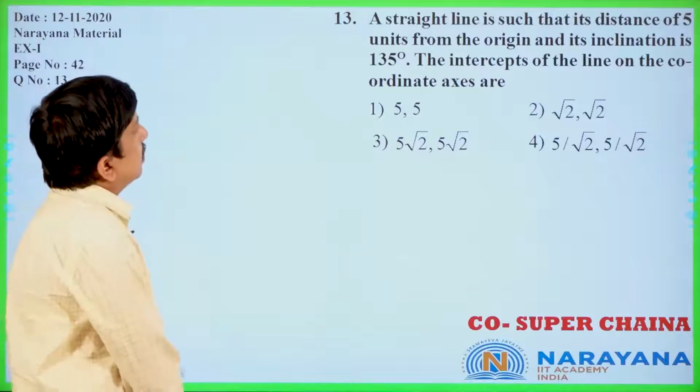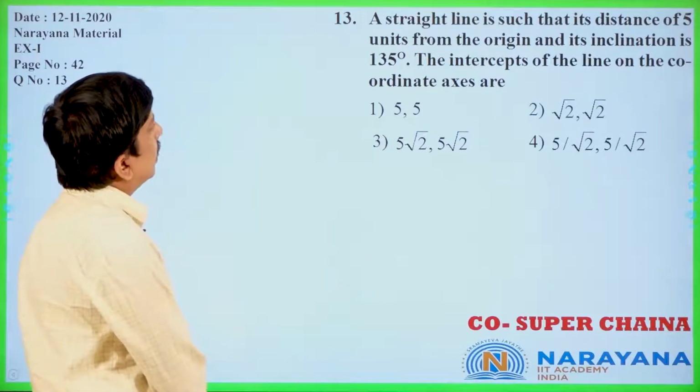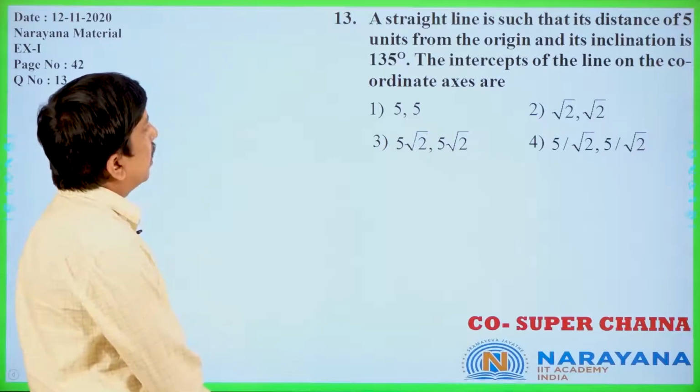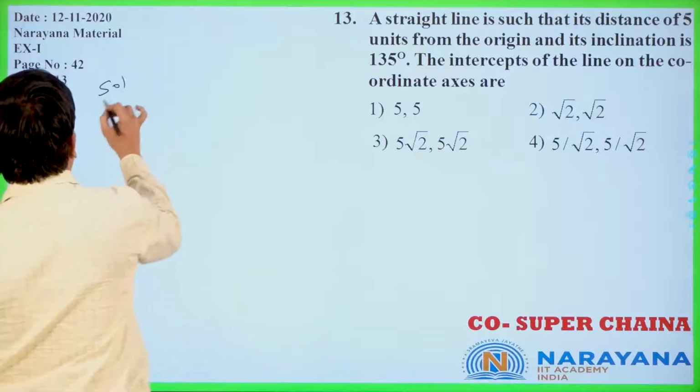A straight line is such that its distance is 5 units from the origin and its inclination is 135 degrees. What are the intercepts of the line on the coordinate axes? Once you check this one.